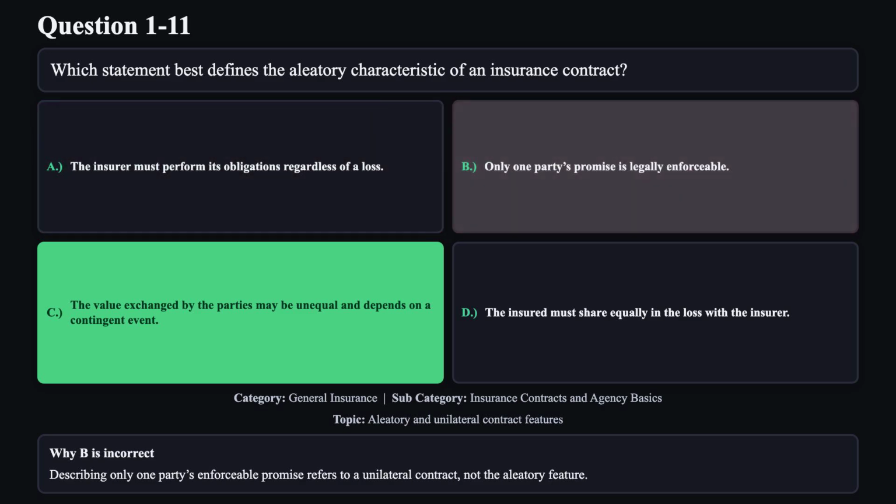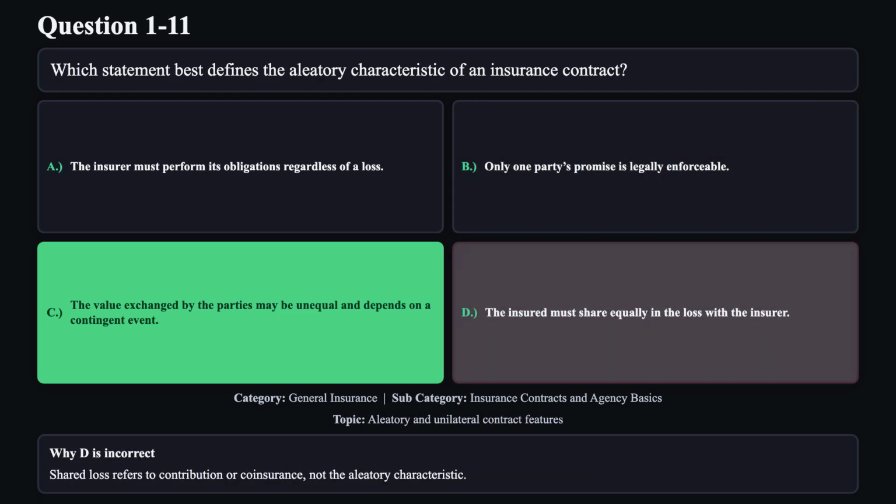Reason B is not correct. Describing only one party's enforceable promise refers to a unilateral contract, not the aleatory feature. Reason D is not correct. Shared loss refers to contribution or coinsurance, not the aleatory characteristic.